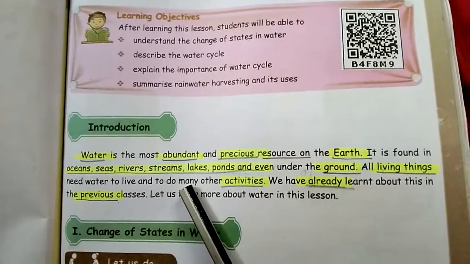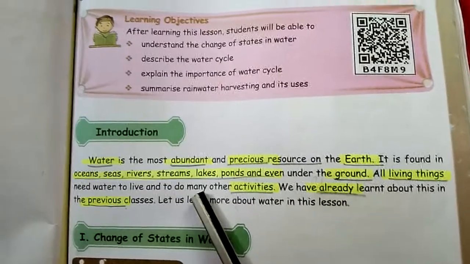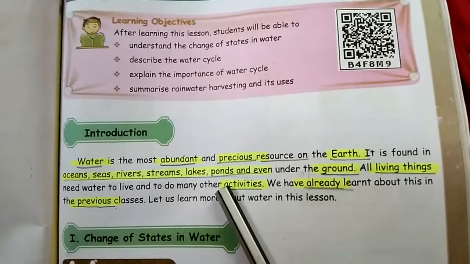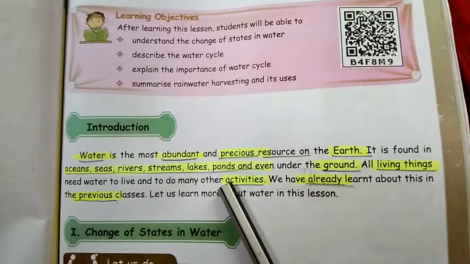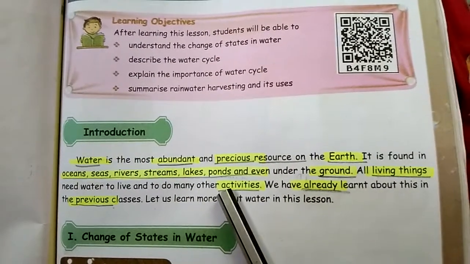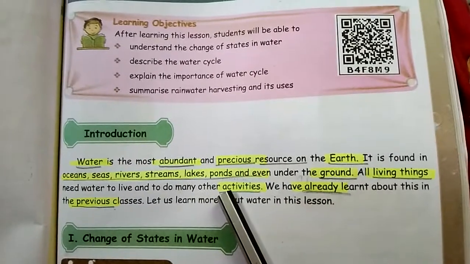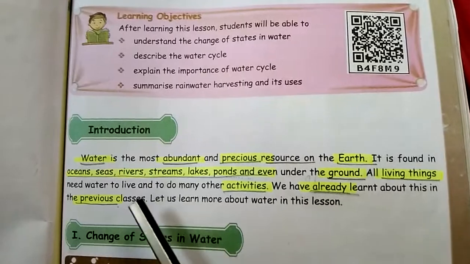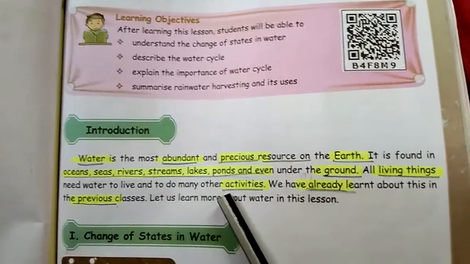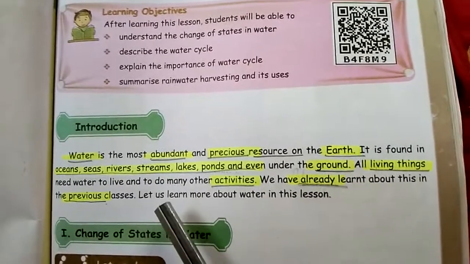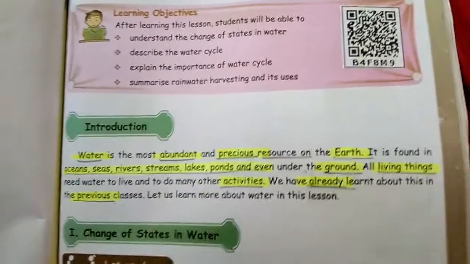And also the animals need water for other activities. But animals don't need water for washing the vessels, cooking and bathing. But we need water for other activities also. So water is our precious resource on the earth, and it's our daily need. And then we have already learnt about these lessons. I hope in the third class you all learned about the water lessons.